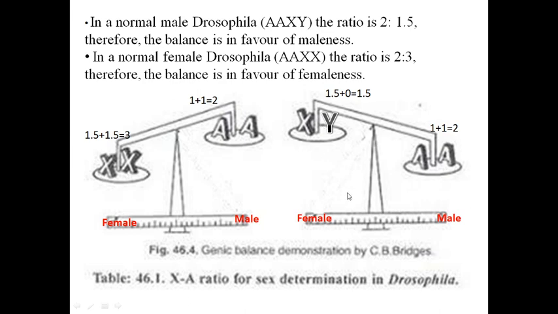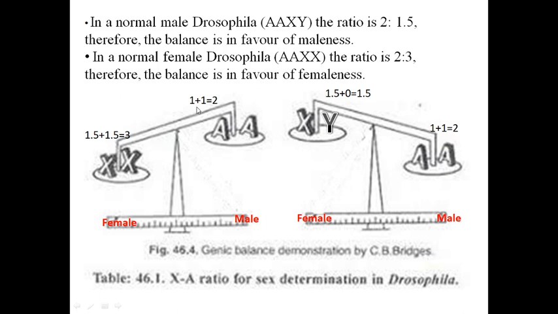So this is a diagrammatic representation of this concept of sex determination. In another case, normal female Drosophila, there are two autosomes AA and two sex chromosomes XX. Now here the ratio is 2:3. How is it 2:3?